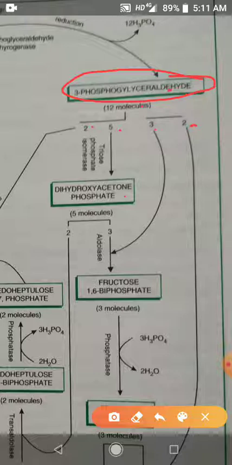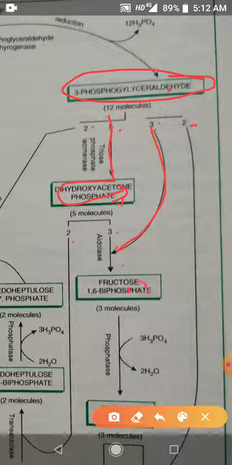In this, 5 molecules of 3-phosphoglyceraldehyde change into dihydroxyacetone phosphate. So dihydroxyacetone phosphate further breaks in the ratio of 2:3. 3 molecules of dihydroxyacetone phosphate and 3 molecules of 3-phosphoglyceraldehyde combine together to form fructose 1,6-biphosphate.